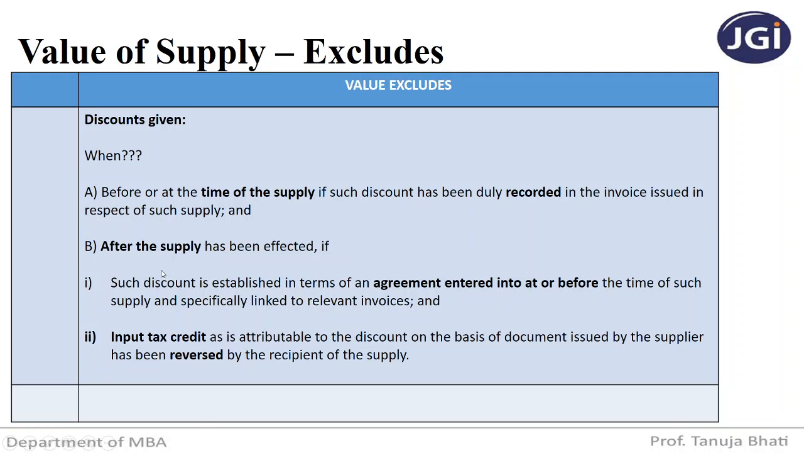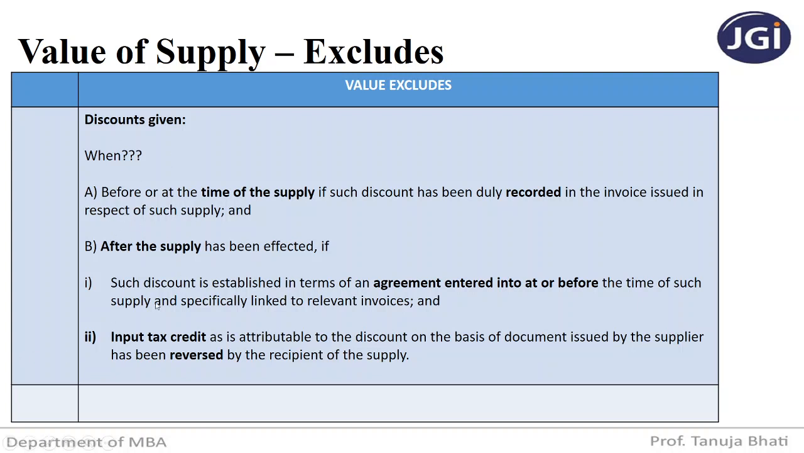And even after the supply, if the discount is given, you have to exclude it provided two conditions are satisfied. Number one, such discount was known when you were entering into the agreement for sale. And second, the input tax credit taken on such discount is being reversed by the recipient of the supply.